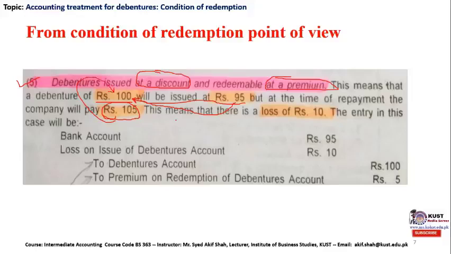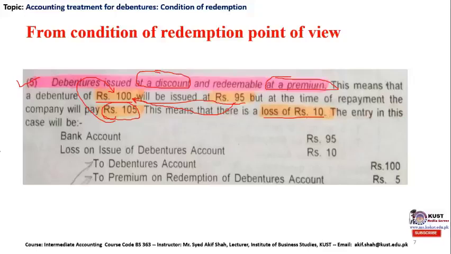So it has a double advantage for the holder or investor in this case. What could that advantage be? We will discuss shortly. This means that there is a loss of rupees 10 under this scenario to the company.